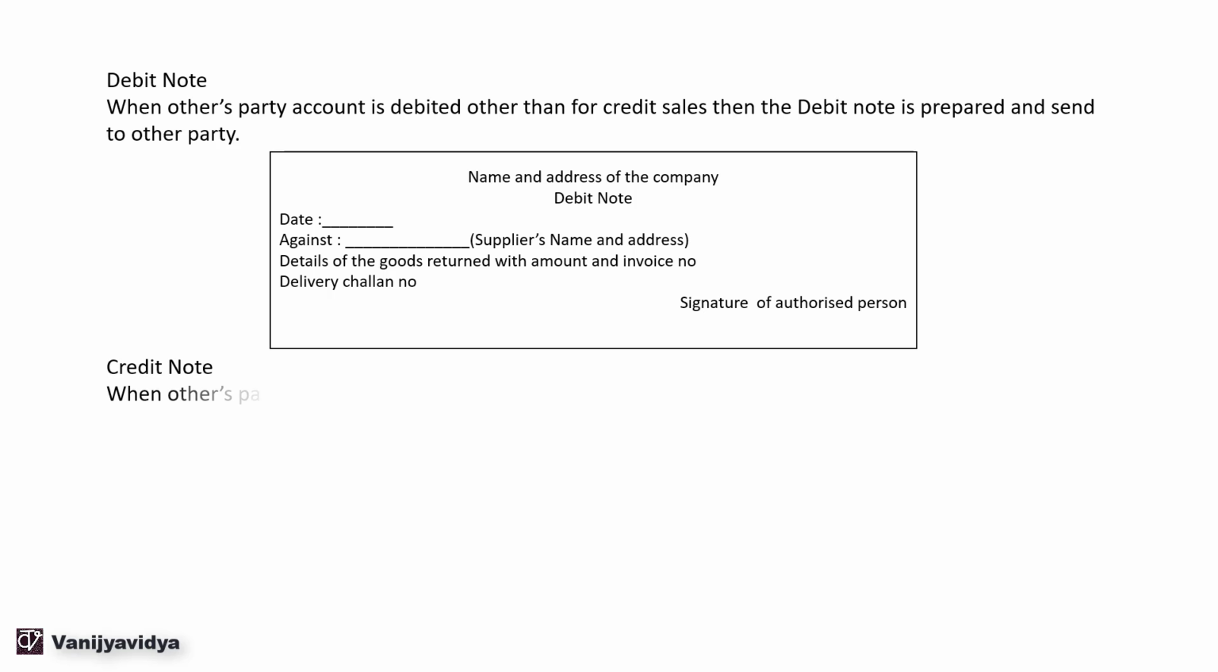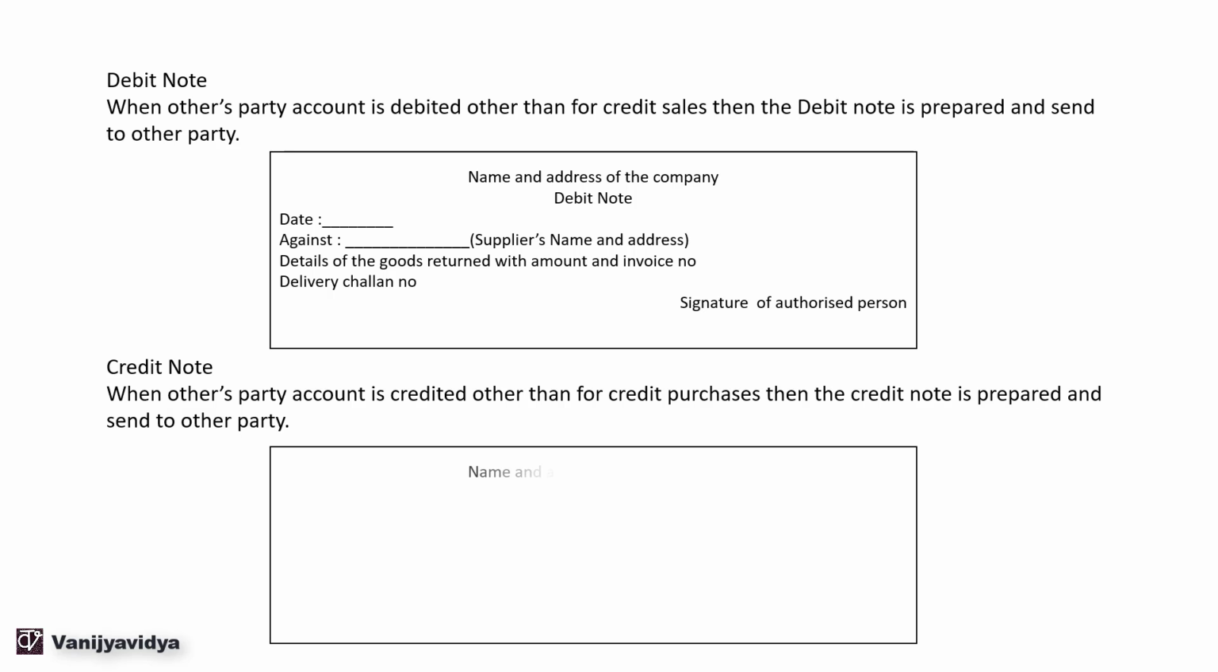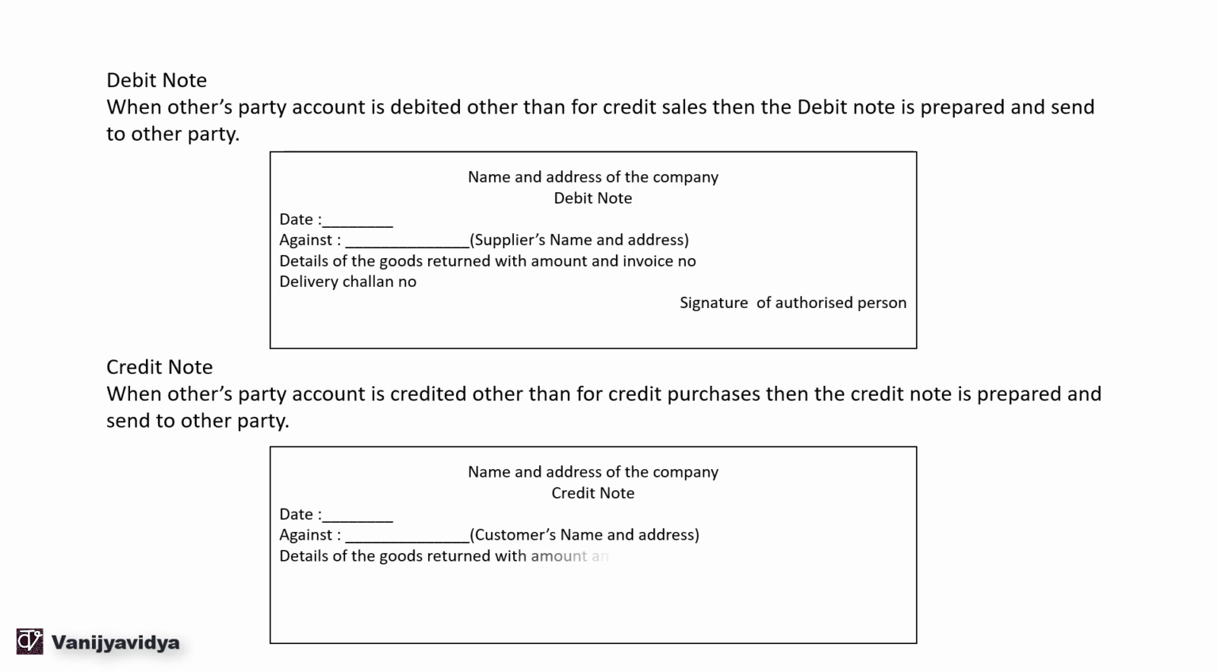Credit note. When the other party's account is credited other than for credit purchases, the credit note is prepared and sent to the other party. Here again we have name and address of the company, credit note, date, against, customer's name and address, details of the goods returned with amount and invoice number, delivery challan number, signature of authorized person. So this was about your debit note and credit note.